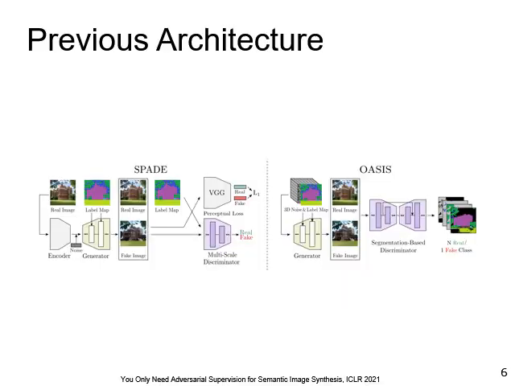This is because previous methods usually cannot handle scale information in the generator and discriminator properly. In this work, we address this problem by properly dealing with different object scales in the generator and discriminator.